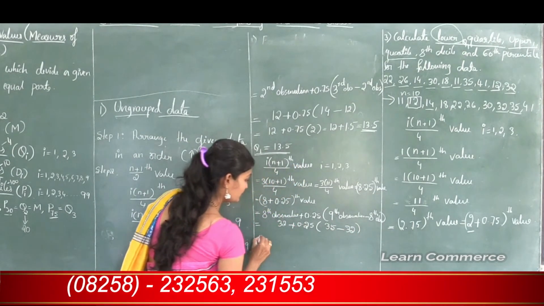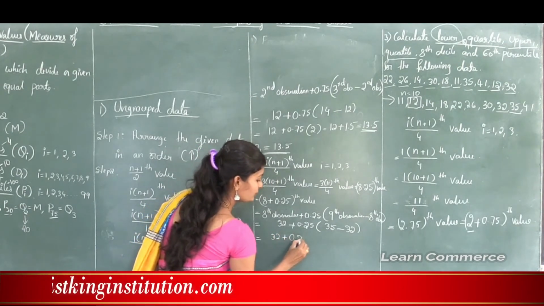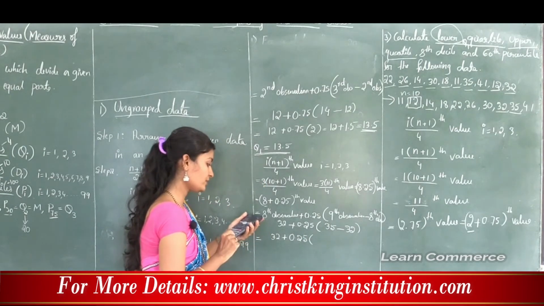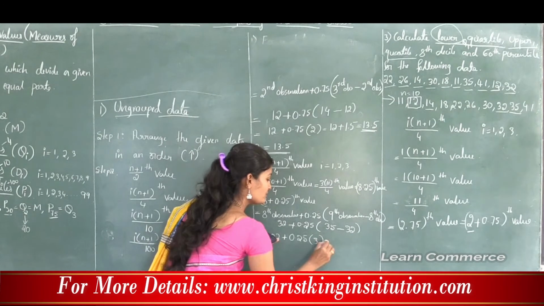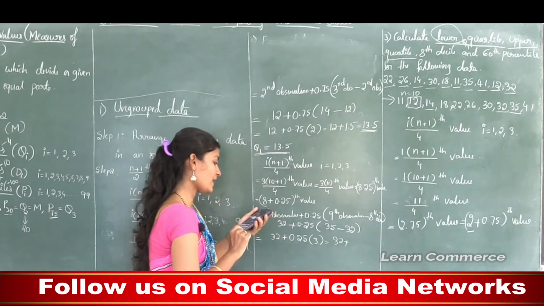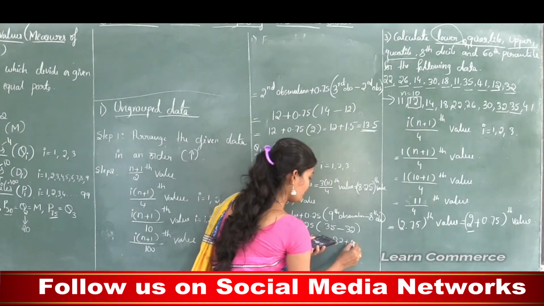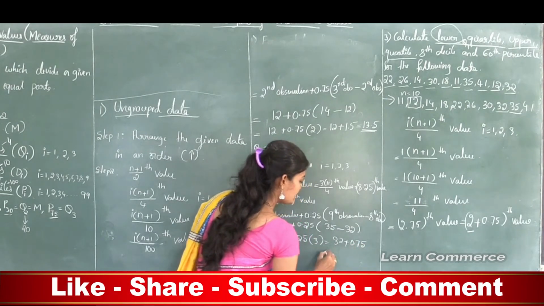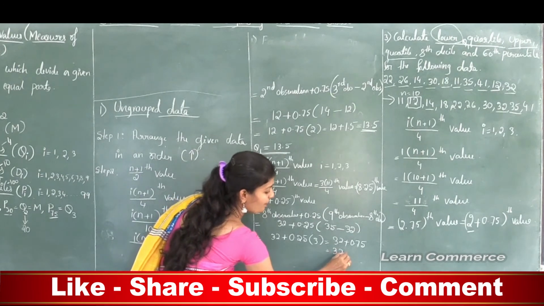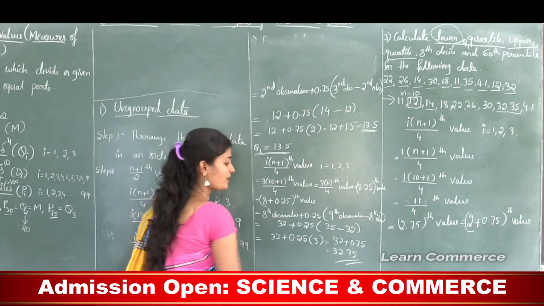So this is equal to 32 plus 0.25 into 35 minus 32 is 3. So this is equal to 32 plus 3 into 0.25, that is 0.75, and this is equal to 32.75.